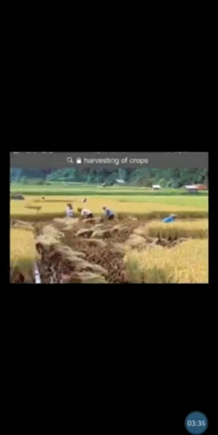So crops should be protected from grazing by animals and birds. This can be achieved by building proper fences and using scarecrows. You would have seen many times scarecrows are also there.